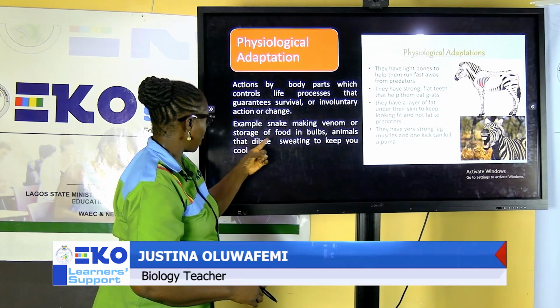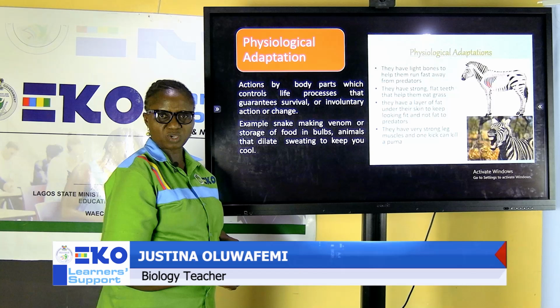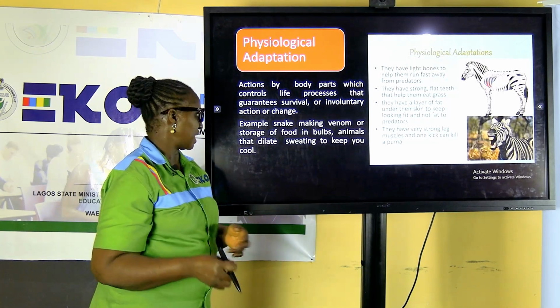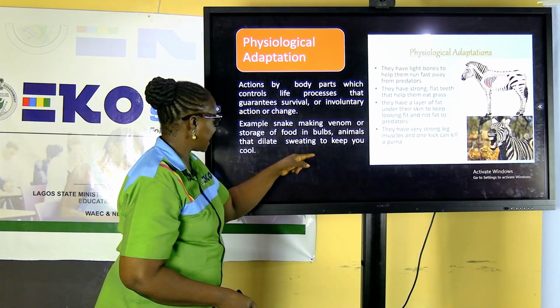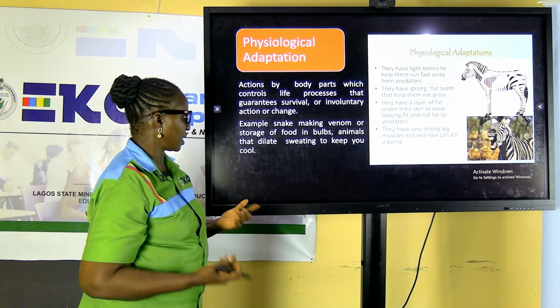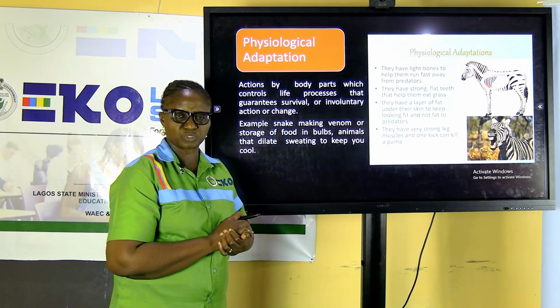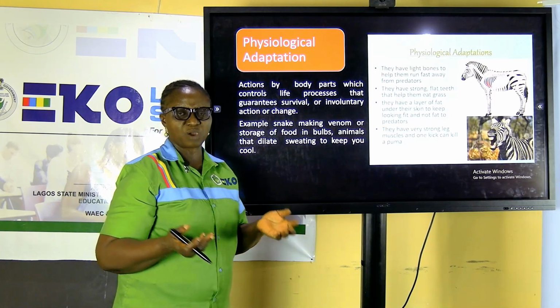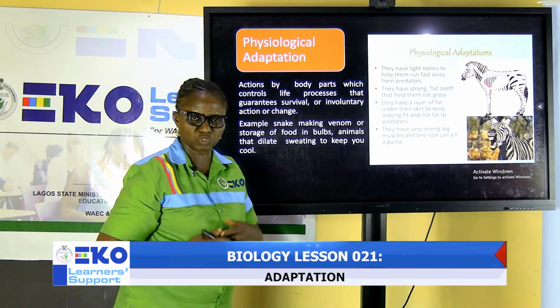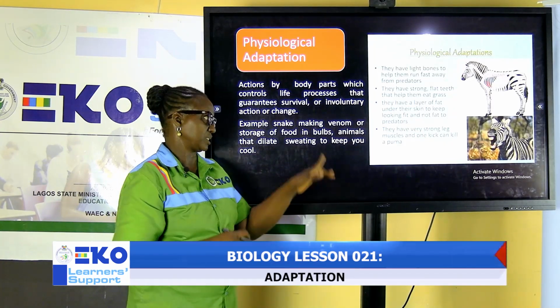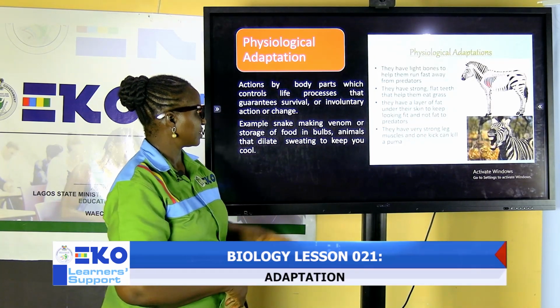Then we talk of storage of food in bulbs. Onion bulbs, we eat the leaves. It is the stored food that we eat. Then we talk of animals that dilate their vessels to keep cool. Human beings, when the weather is hot, what happens? We sweat. And when the weather is cold, what happens? We don't sweat at that time. We seek clothes to cover our body. It is a behavioral type.